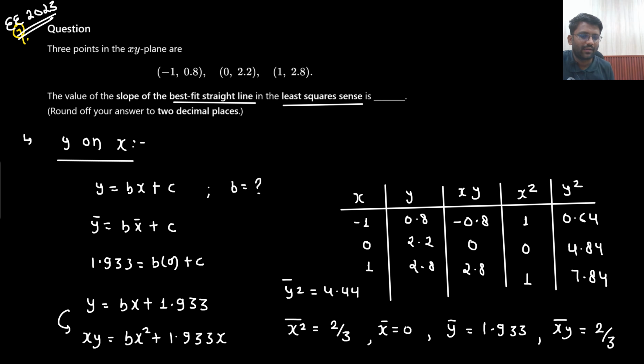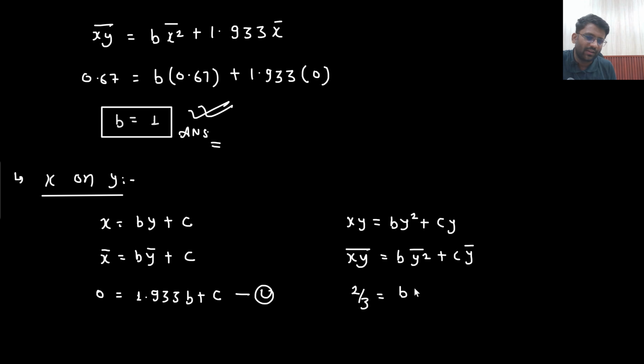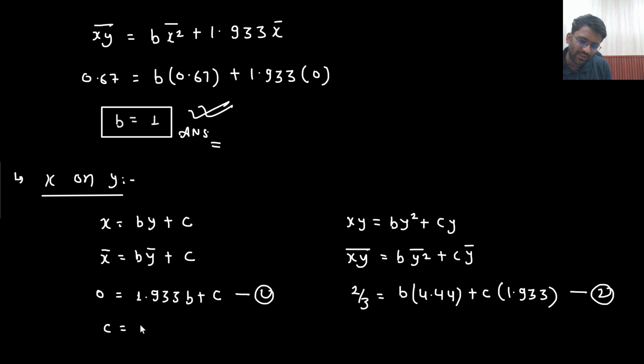4.44. Understandable? So here we are getting 4.44 plus c into y bar, which is 1.933. This is equation 2. So what is the value of c? Value of c is minus 1.933b.